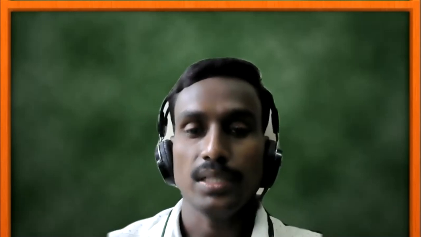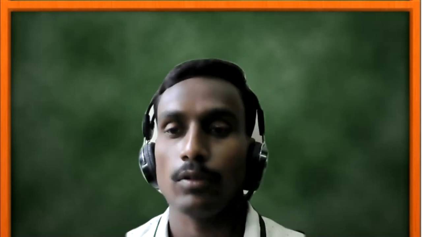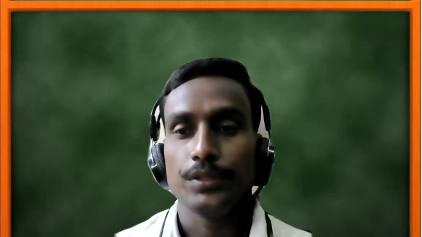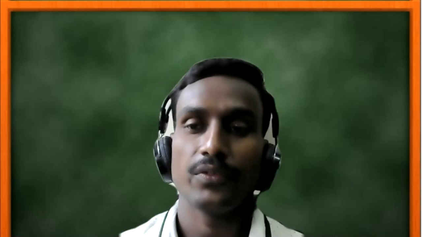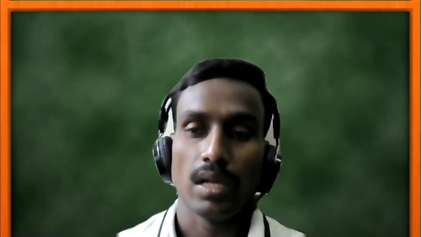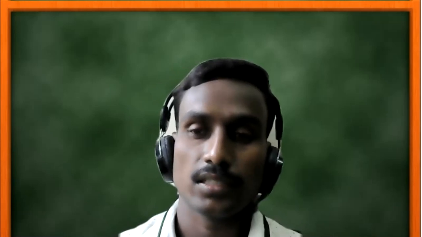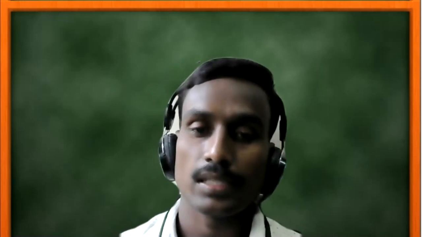Then present perfect, we have studied. Present perfect is used to describe actions which have been completed, but still have an impact on present time. So at that time we use present perfect tense. In present perfect tense, there is a subject, then helping verbs like have and has.